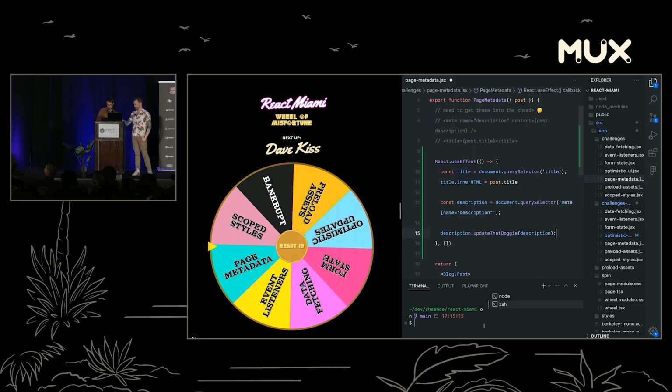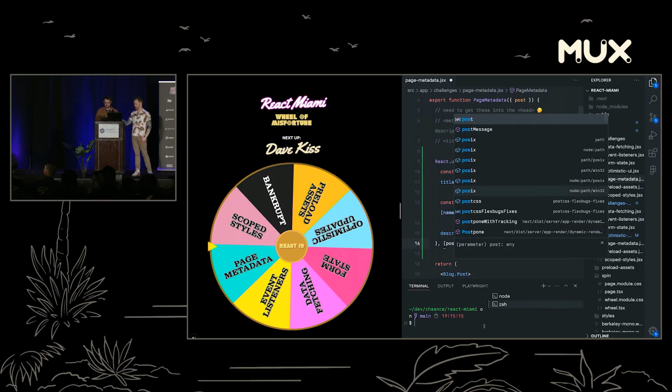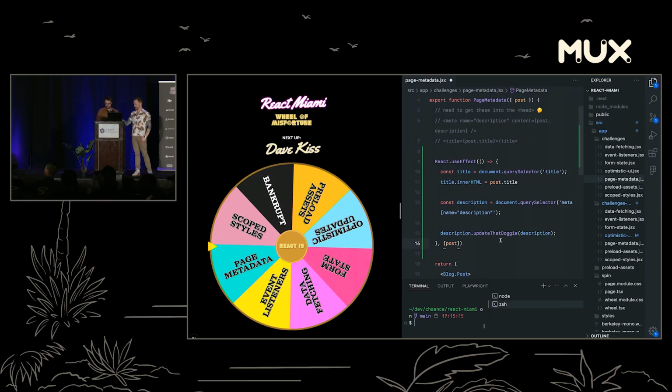Okay. Yeah. Right on. What happens then if the post changes? Sure, yeah, we got the post in here. So if that changes, we got to make sure that it also needs to update. Yeah. What if this component just goes away completely? Okay, so we still have this lingering title problem, right?